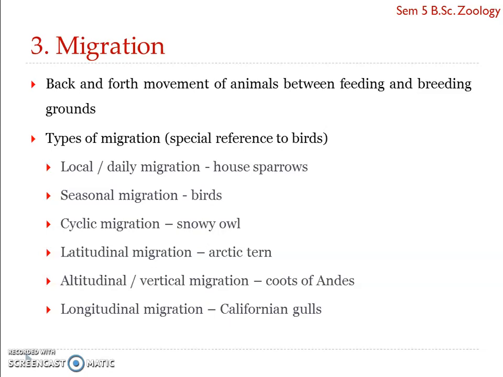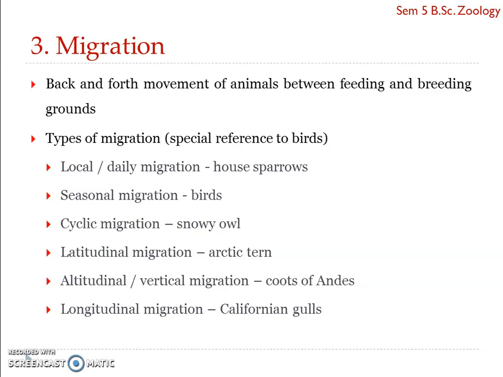So one example we can find of the seasonal migration are the Siberian cranes, which move from Siberia towards the northern part of India to tide over or to escape the harsh winter conditions.